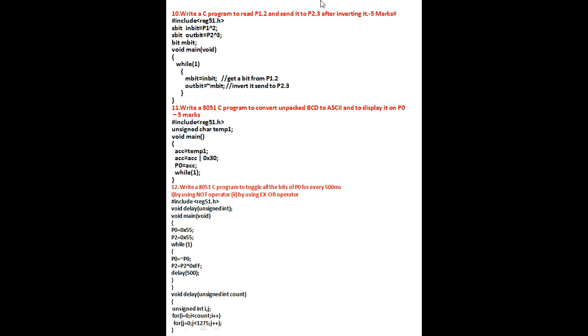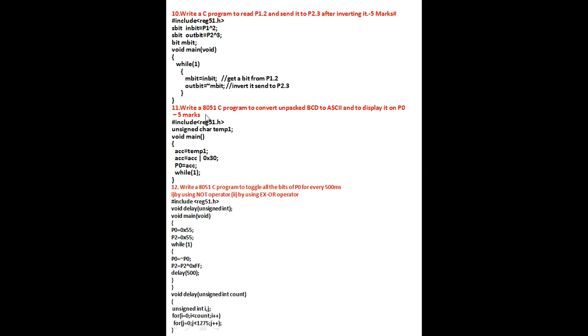Next, void main. Next, enter the program with while(1), so continuously it is going to perform this operation. mbit is equal to inbit. Get the bit from the second bit of port 1. Next, I have inverted that one and stored it into the output. This is inverted, send it to the third bit of P2, that completes your program.